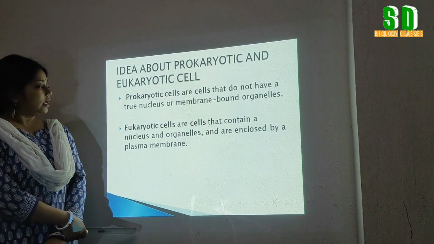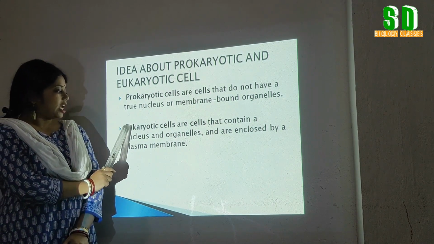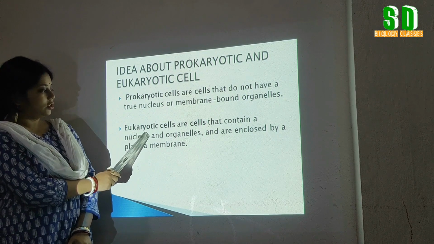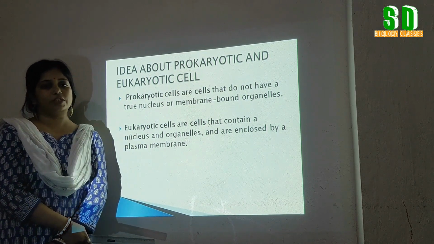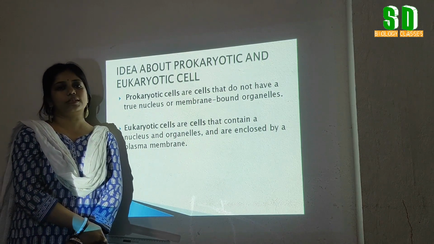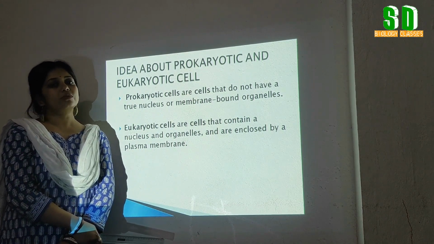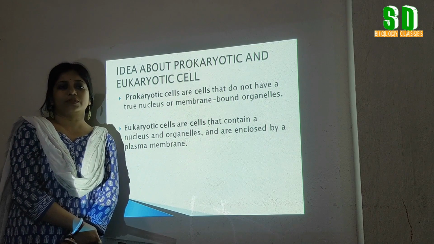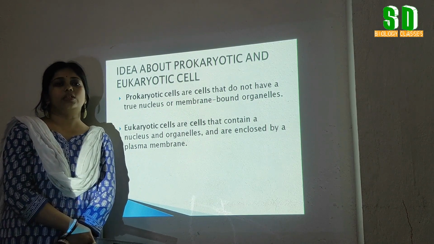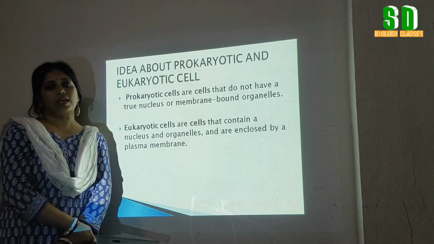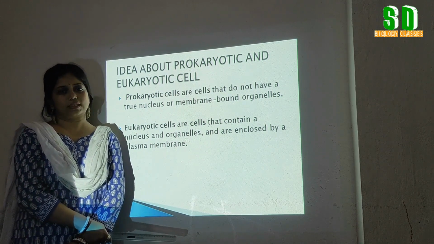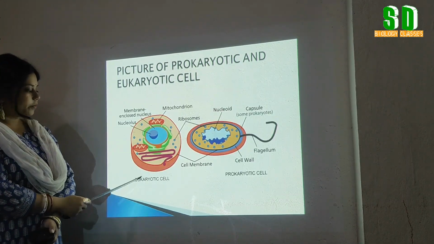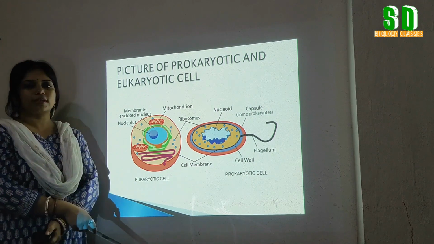Whereas eu means advanced and karyo means nucleus. So the cells which have a well developed nucleus or advanced type of nucleus, those are called the eukaryotic cells. Examples are all the plant cells, all animal cells, and the advanced type of organisms. They have eukaryotic cells. So can you see the picture of prokaryotic cell and the eukaryotic cell?